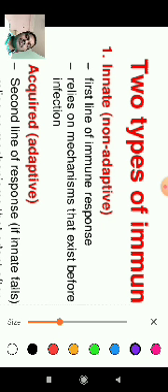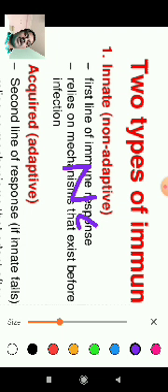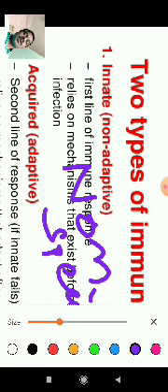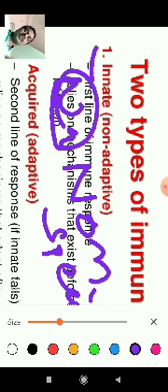The skin, the mucous membrane, semen and tears are not for specific antigens. They fight non-specific antigens. Whatever different types of antigens enter our body are neutralized by the natural, innate immunity.